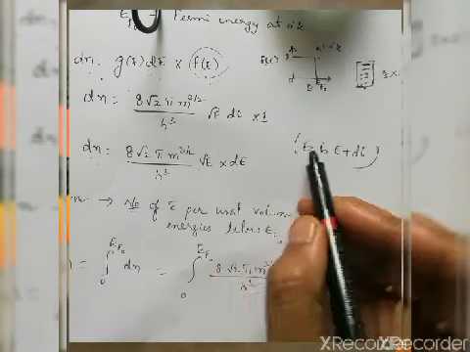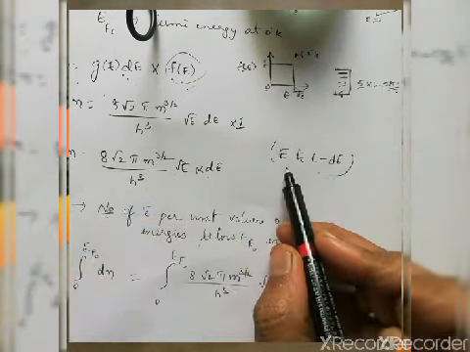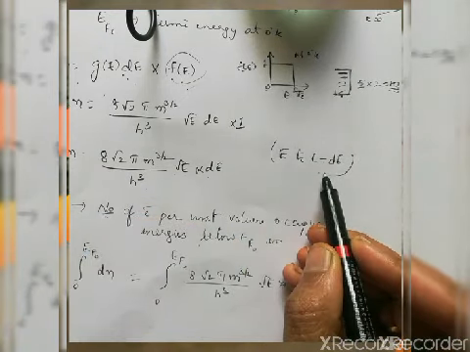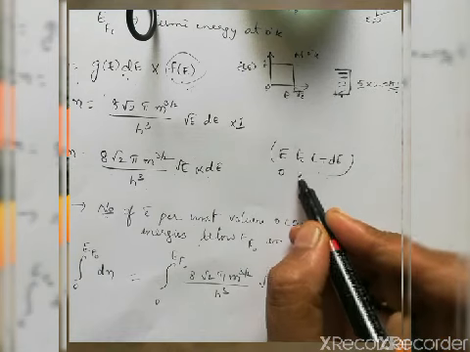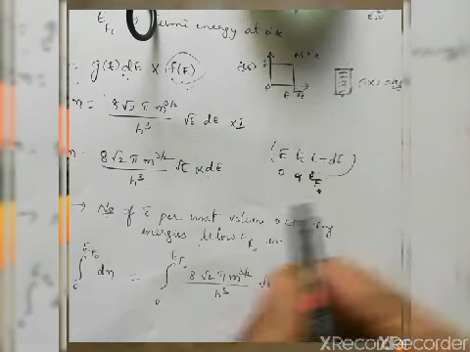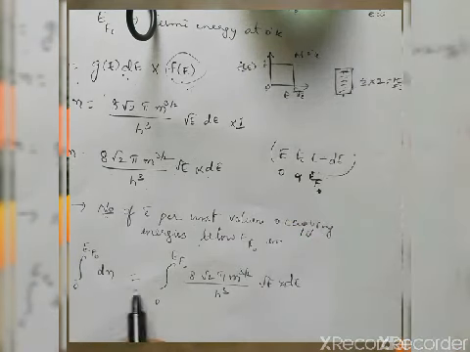This was the expression for the number of electrons within the energy range E and E plus dE. Now I have the limits 0 and EF naught. So I take the limits for this and integrate it.